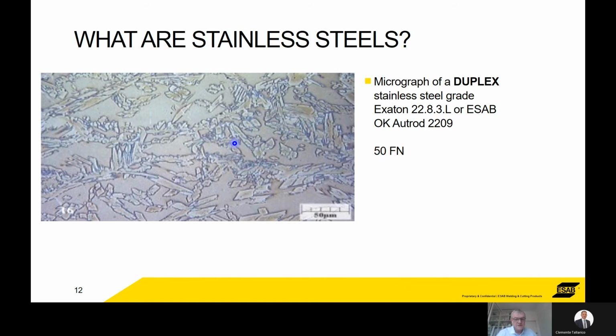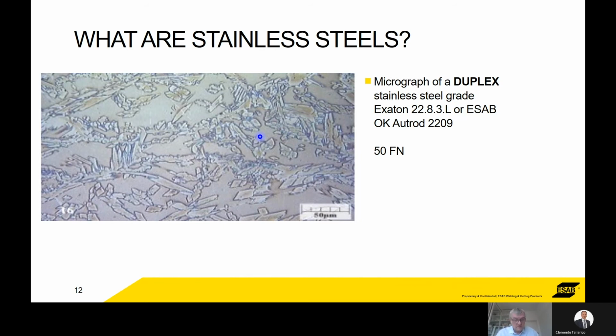The result of the combination of the austenite and ferrite in the duplex stainless steels is that you've got twice the mechanical strength of a standard austenitic. Duplexes are trickier to manufacture, just because you've got the chrome, the nickel, the molybdenum content, right? Doesn't automatically produce a duplex.